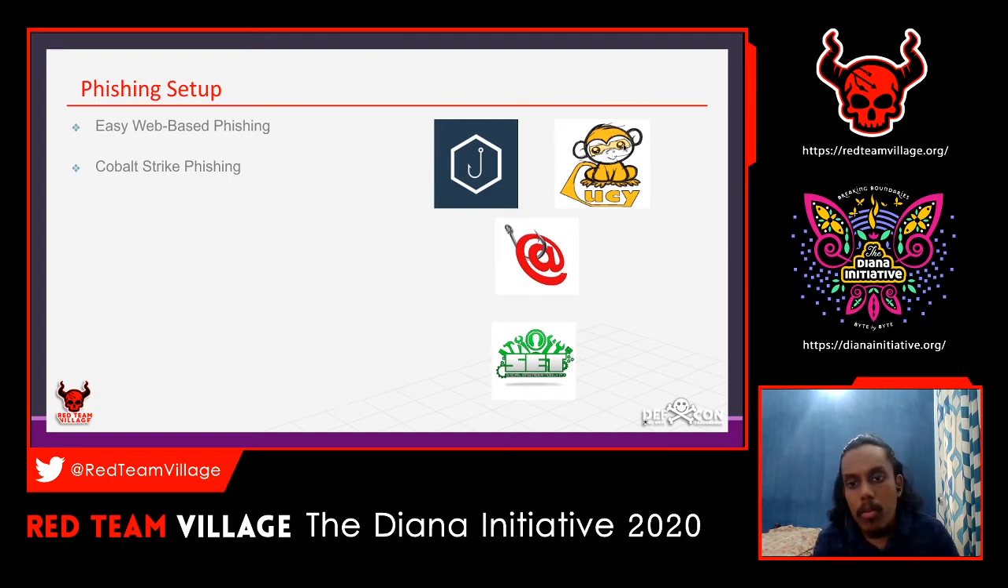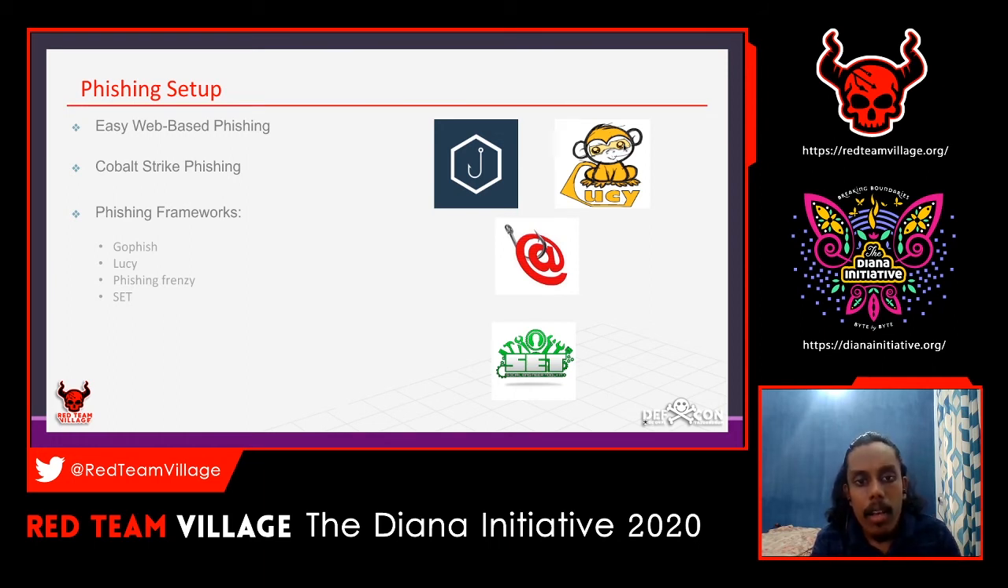You don't have to depend on any other dashboards or frameworks. The next one is Cobalt Strike phishing. In Cobalt Strike there is a module called Cobalt Strike phishing, so from there you can start your own phishing campaigns. If you are using Cobalt Strike, you can use that as well. Sorry, I missed that. The next one is phishing frameworks.